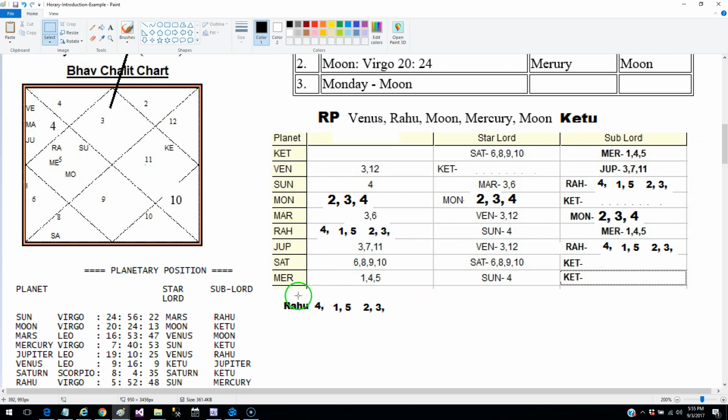We do the same for Ketu. Now if you look at Ketu, first, Ketu is not with any planet. Ketu is aspected by Sun, Mercury and Moon. So Ketu is going to represent pretty much everything that Rahu is representing here.